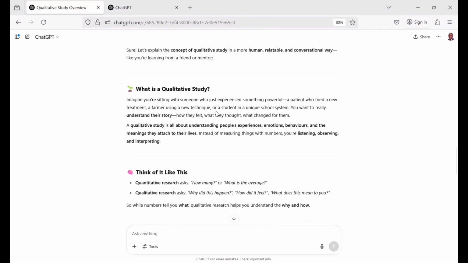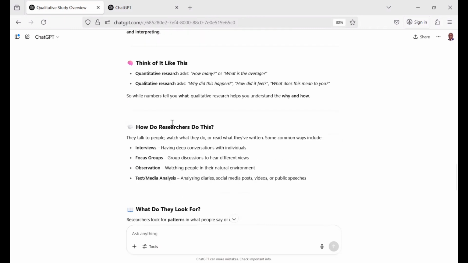You want to really understand their story, how they felt, what they thought, what changed for them. A qualitative study is all about understanding people's experiences, emotions, behaviors, and the meaning they attach to their lives. This is personalizing it to humans.